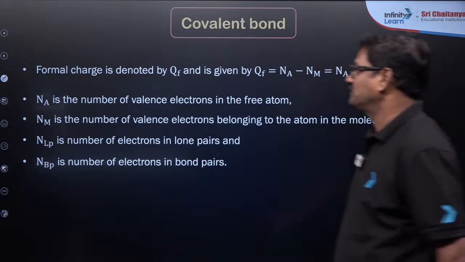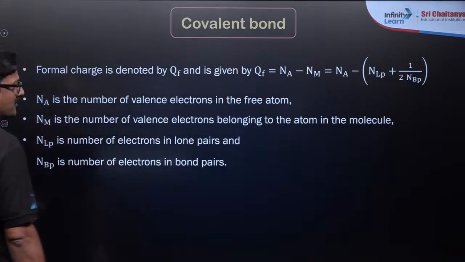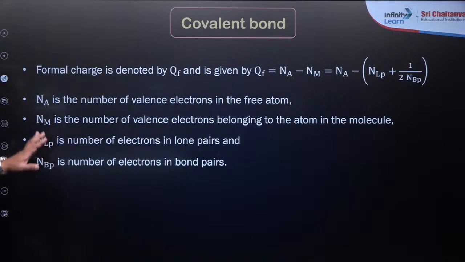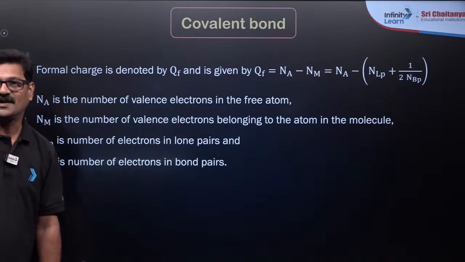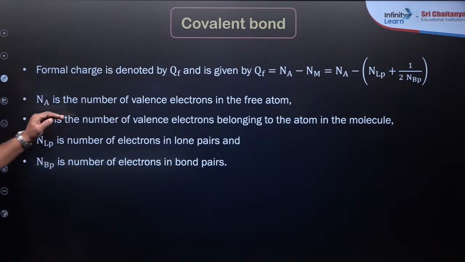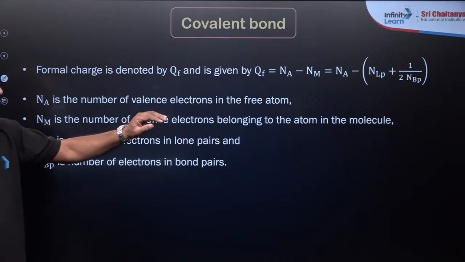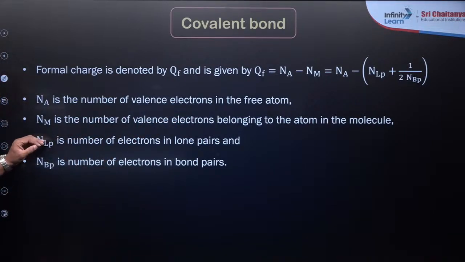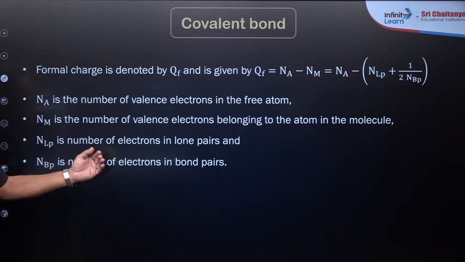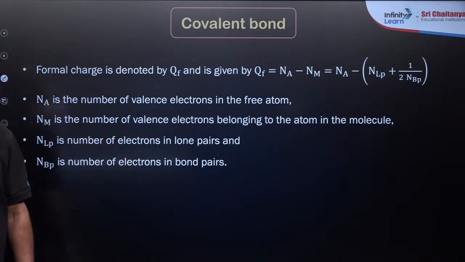Yes, it is. This is the formula that can help you. Na is the number of valence electrons in the free atom, and Nm is the number of valence electrons belonging to the atom in the molecule, Nlp is the number of lone pairs of electrons, and Bp is the number of electrons in the bond pairs. समझ में आ रहा है क्या?